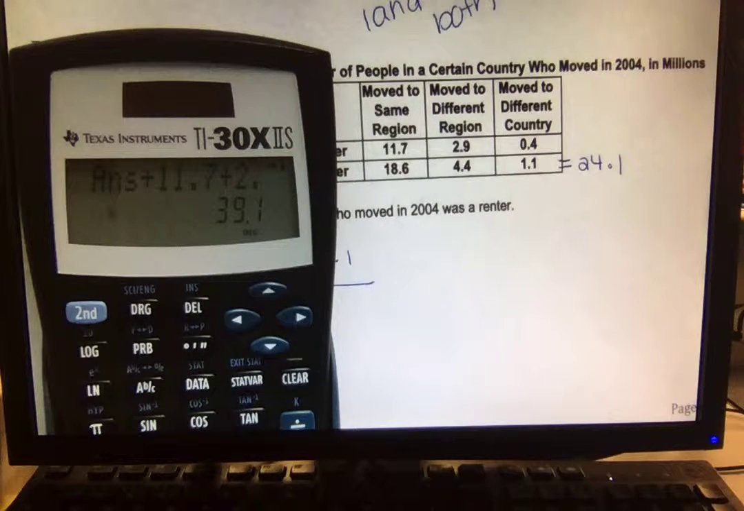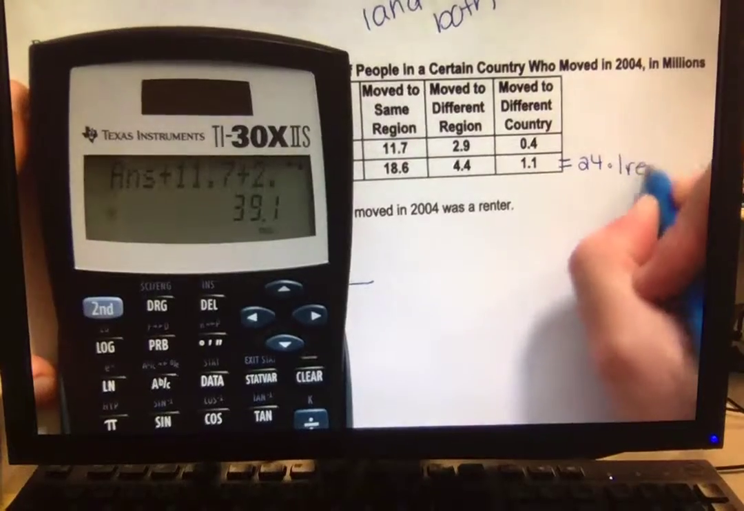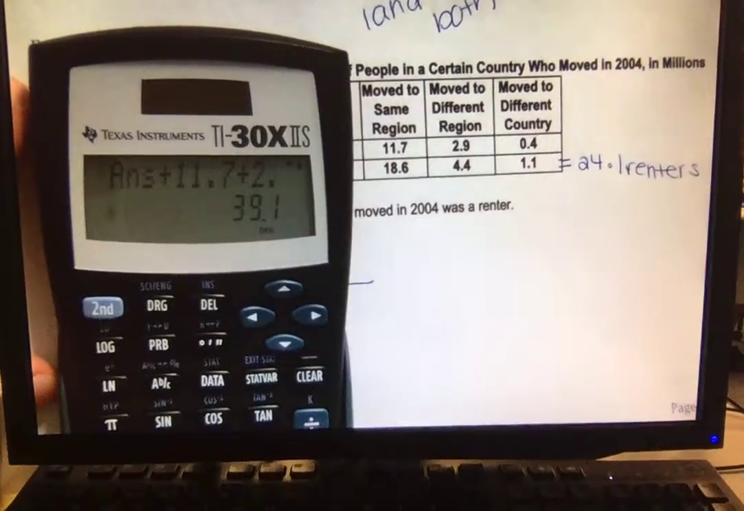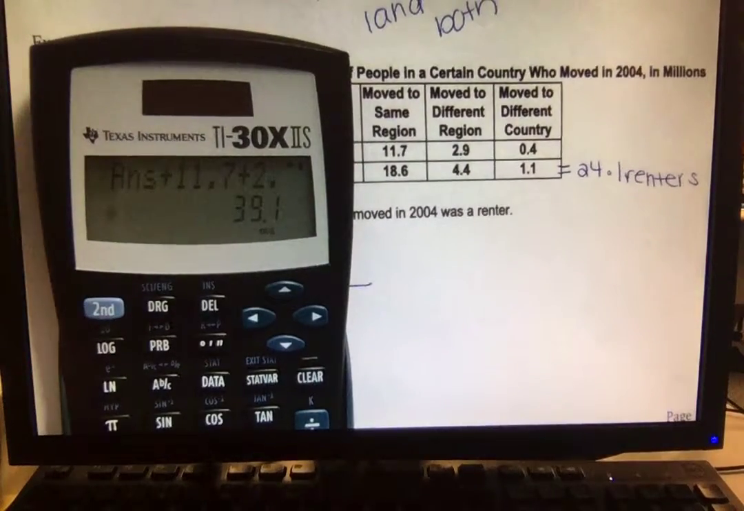Wait, so is it a number or is it added on top of the number? Yeah, so it doesn't say anything about moving from a different region, same region, it doesn't say anything like that. I just want to see renters in general. So in general, there's 24.1 renters total. Out of how many people in general? And we got 39.1 million. This is in millions, so million.